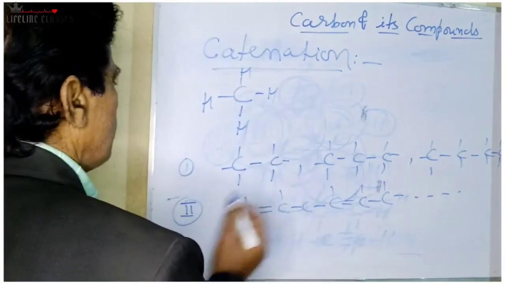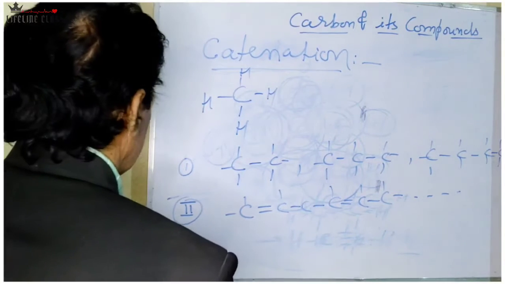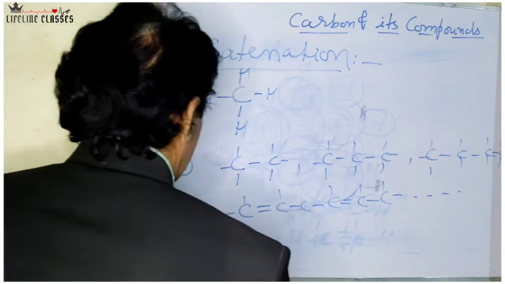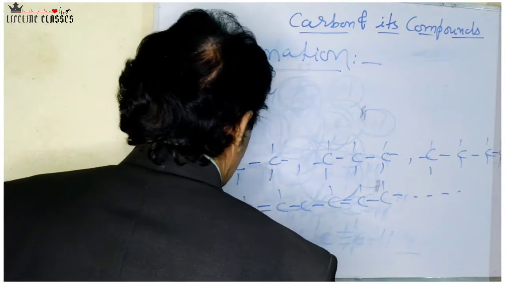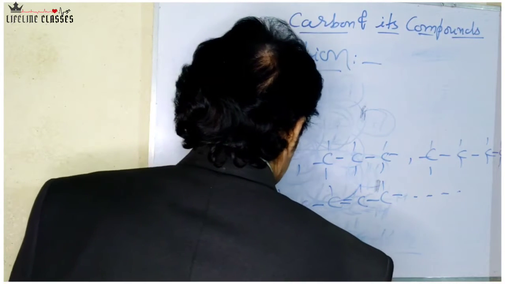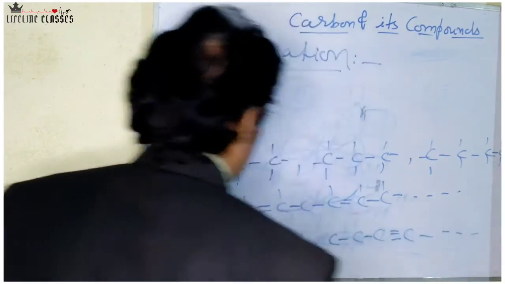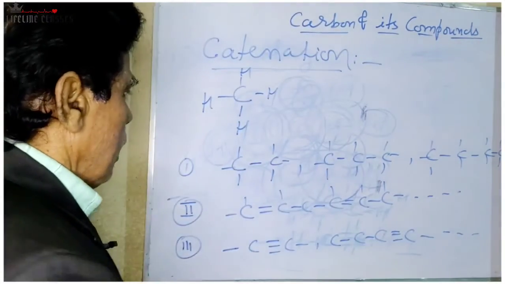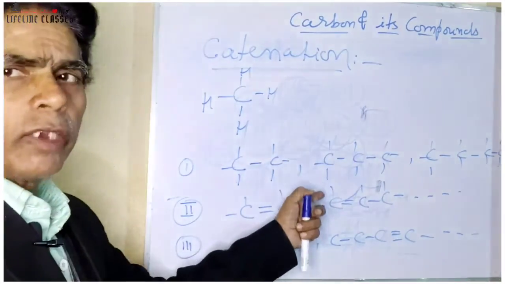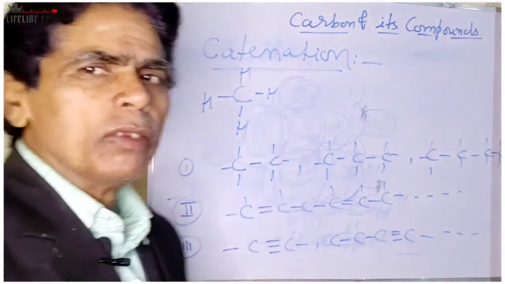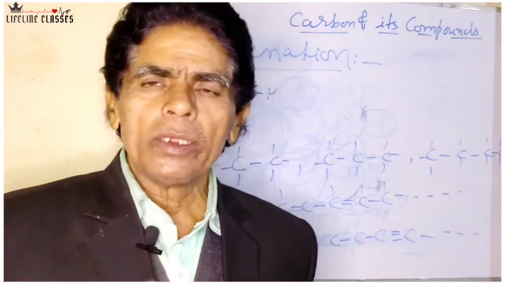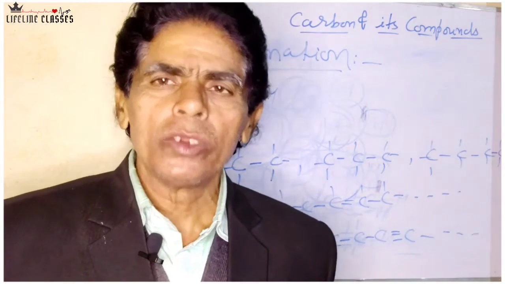So a variety of carbon chains can be formed. You may have the triple bond between carbon atoms also, and so on. So it is a kind of a straight chain. A straight chain means the carbon chain in which no branch is there.